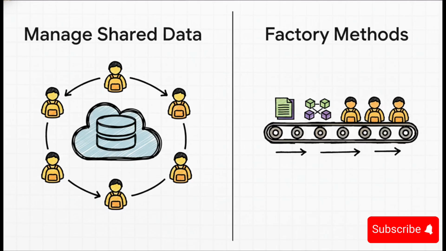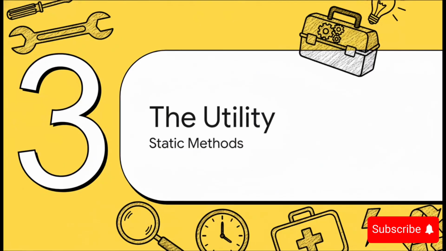But they're also fantastic for creating what are called factory methods. Think of those as alternative ways to create an object, like maybe building a student's profile from a single line in a spreadsheet file, instead of just a name. So we've done the student and we've done the school. But what about things that are just useful to have around the school, but they don't really belong to a specific student or the school itself? Well, that brings us to our final type, static methods.